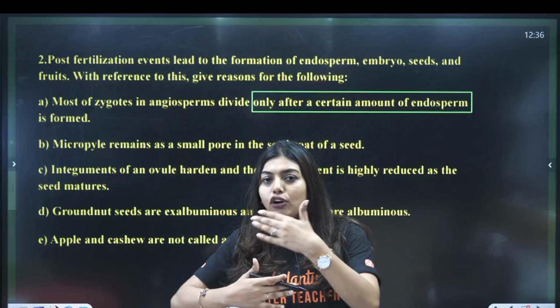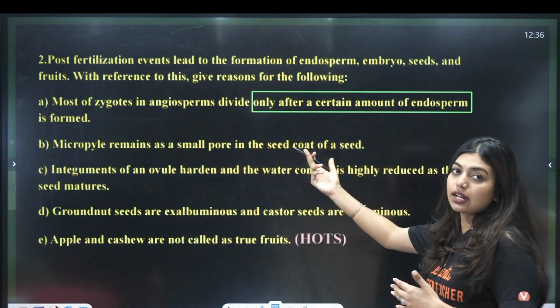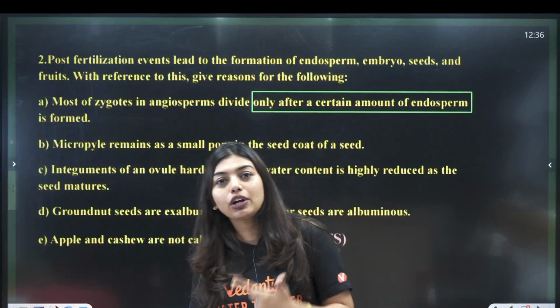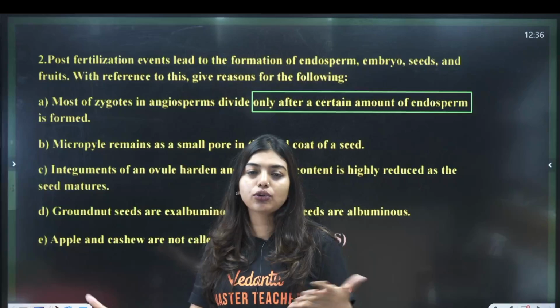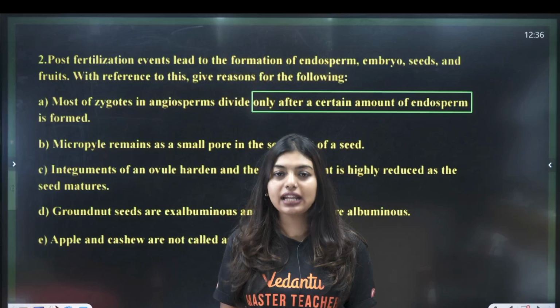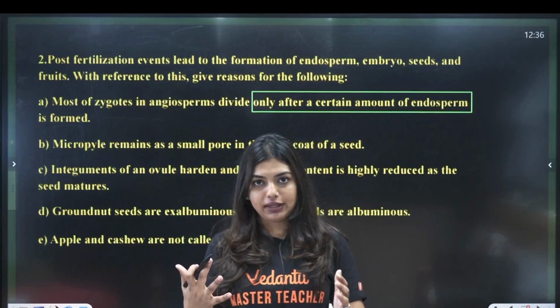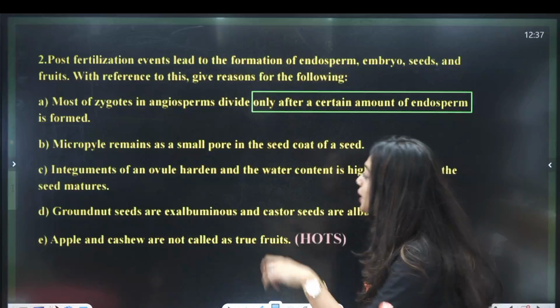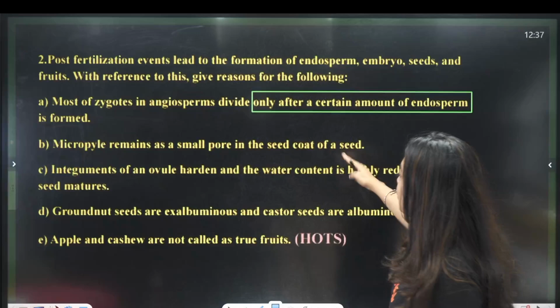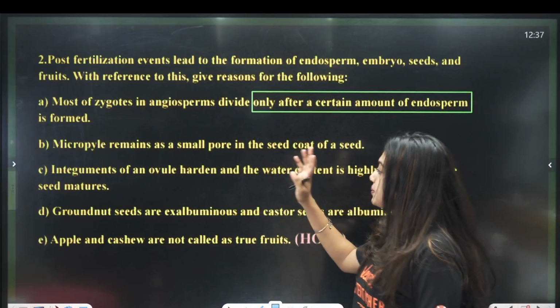Same way, before, see, what are they telling? Most of the zygotes will divide only after the endosperm is formed because they need food. Without food, what is the problem? Growing up, you are not going to go there and start cooking. No, first food has to be there so that the zygote can grow happily. So they will do that way. That's the answer. Now, next question is, micropyle remains as a small pore in the seed coat of the seed.